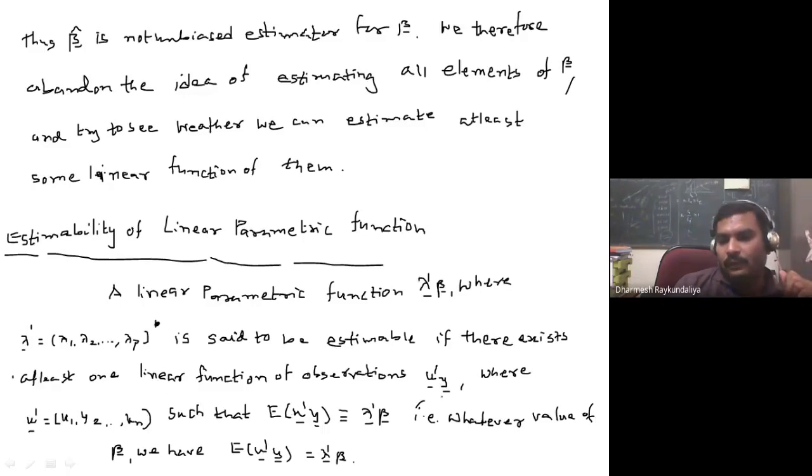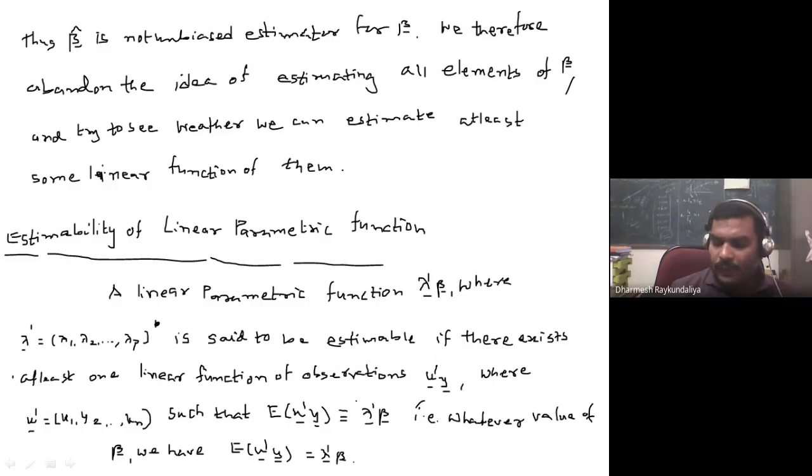Y is the vector of observations, and u dash y is a linear function of observation, where u dash is u1, u2, un, such that the expected value of u dash y is identically equal to lambda dash beta. That means whatever value of beta we have, expected value of u dash y is lambda dash beta. Then lambda dash beta is estimable.